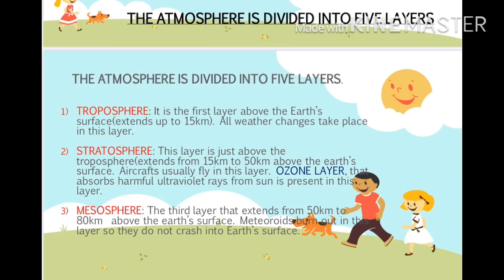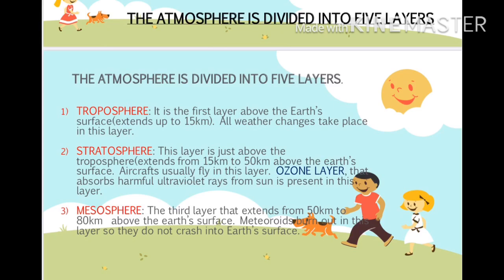The troposphere is the nearest layer just above the earth's surface, and it extends from 0 kilometers to 15 kilometers. All the weather changes occur in this layer, and air pressure is the highest in this layer. This layer contains 99% of Earth's water vapor, so all the cloud formations occur in this layer. It contains about 80% of the total air in the atmosphere.